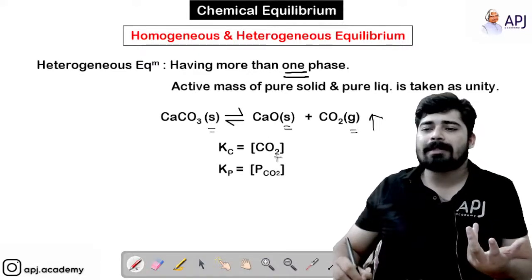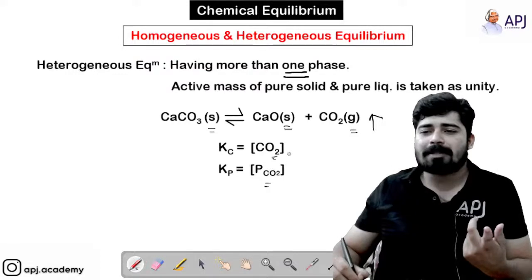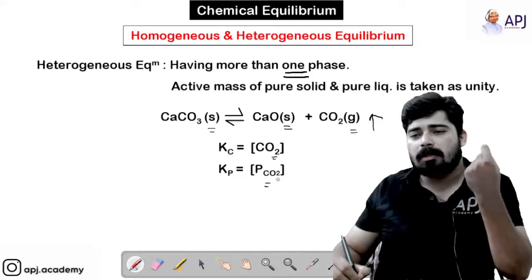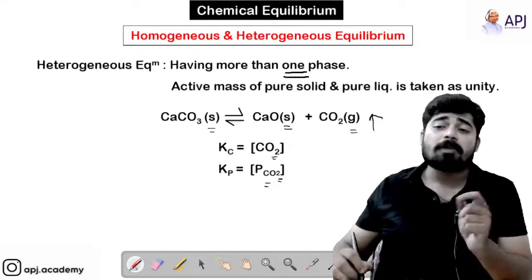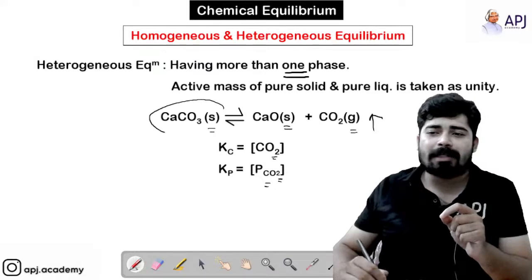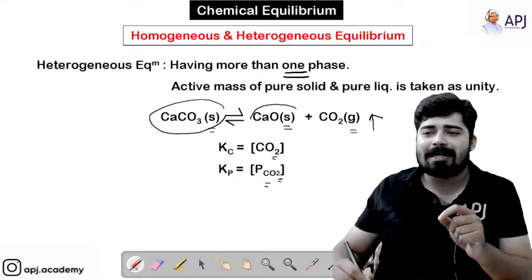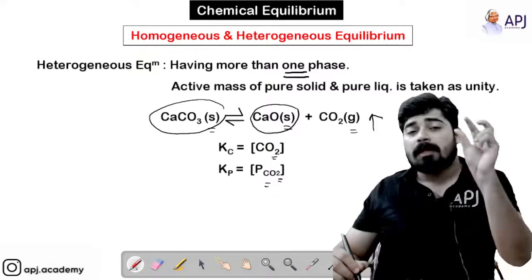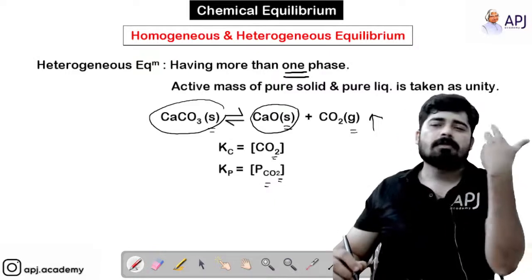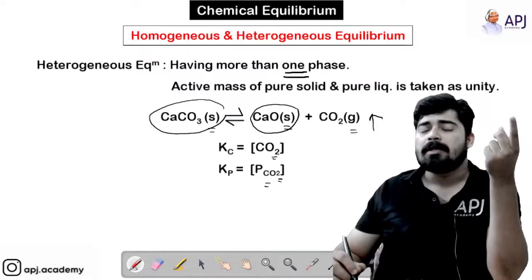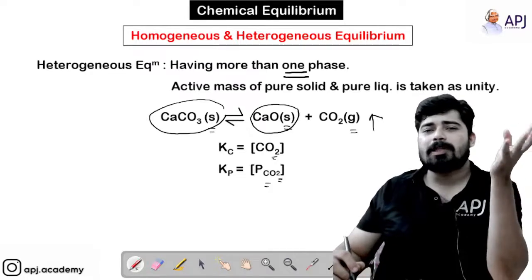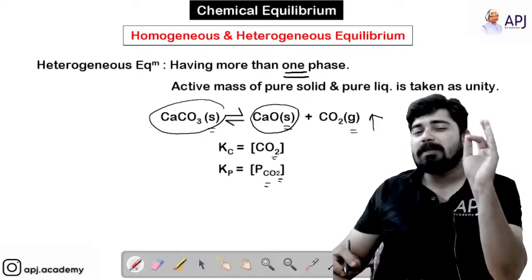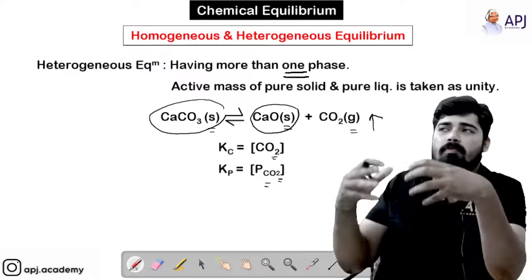So you know how to write the Kc and Kp. The interesting fact here is that in Kc there is only one concentration term, and in Kp there is only one partial pressure term. Why is that? Because for every solid reactant and product, the concentration is taken as 1, and for a pure liquid reactant or product, we take the concentration or pressure as 1. In chemistry we use the term pure, but it's not the pure that you understand. It only means that it is not a combination of more compounds.